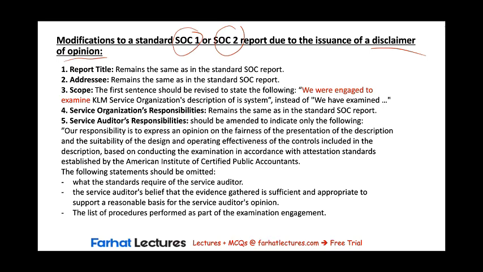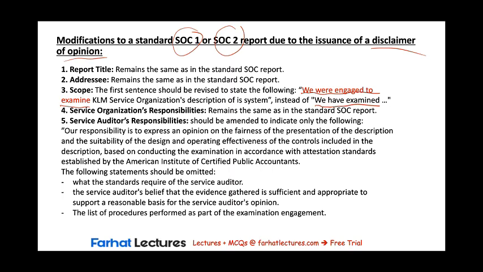And this message should be consistently delivered across all the report without any conflicting messages. For example, here in the scope, the first sentence should be revised to state the following: we were engaged to examine the service organization description of its system rather than we have examined. So we were unable to audit. We did not audit. We did not examine the description because of the scope limitation. So therefore, we cannot say that we have examined. This would be a conflicting message.